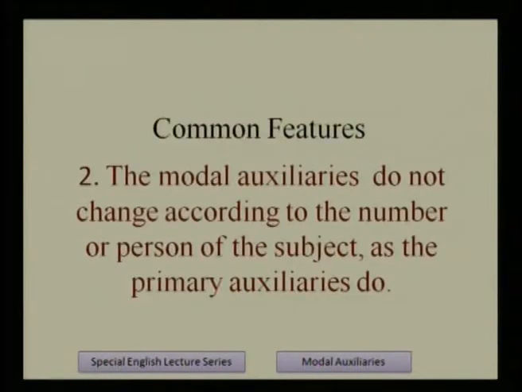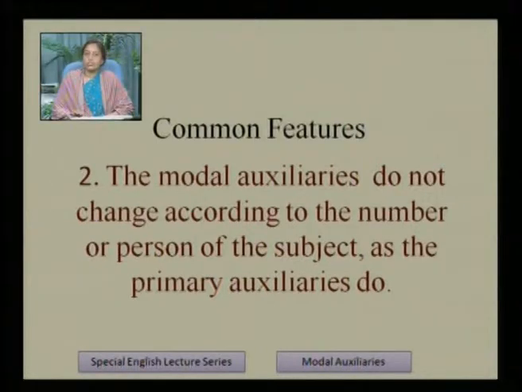Next we will see common features. Feature number 2: the modal auxiliaries do not change according to the number or person of the subject as the primary auxiliaries do. In primary auxiliaries we have to change according to the number and person of the subject. But here there will be no change according to the number or person. It will be more clear with the examples.